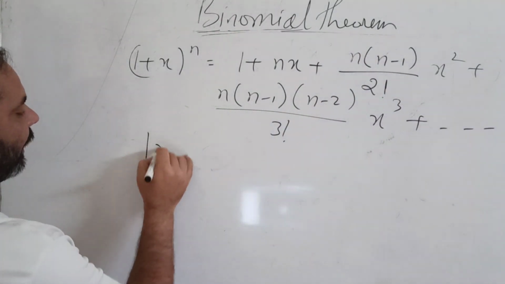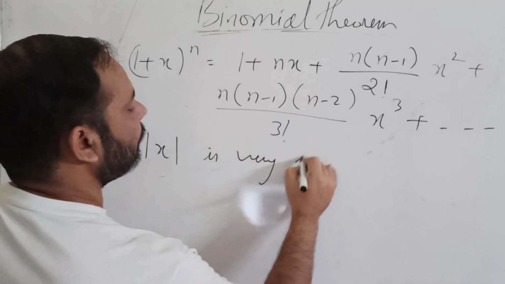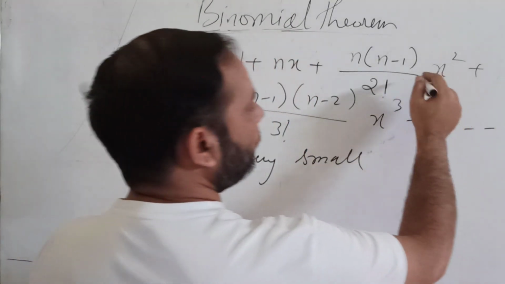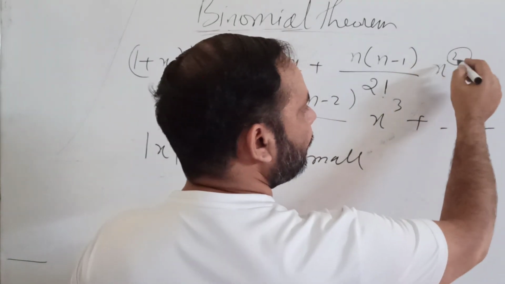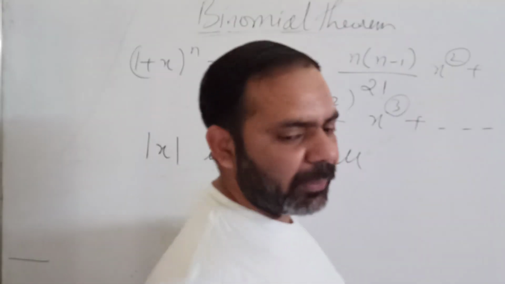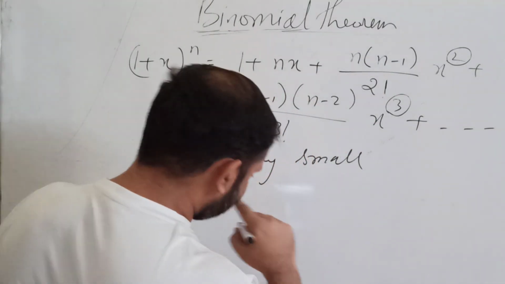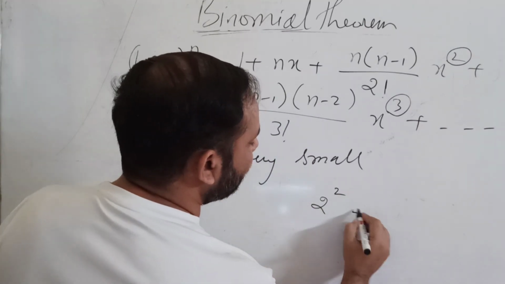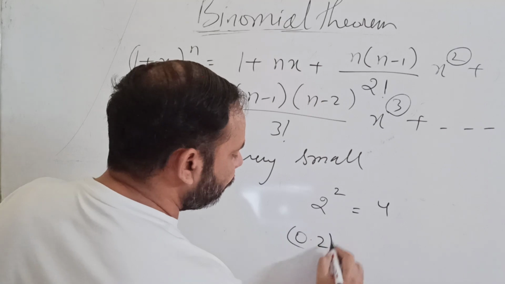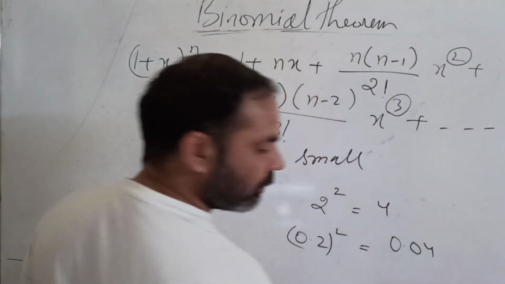If the value of x is very small, then these terms with x raised to the power 2, 3 or higher powers will all be very small. I will give you an example. Suppose we have 2 raised to the power 2 equals 4. But what about 0.2 raised to the power 2? It will be 0.04.